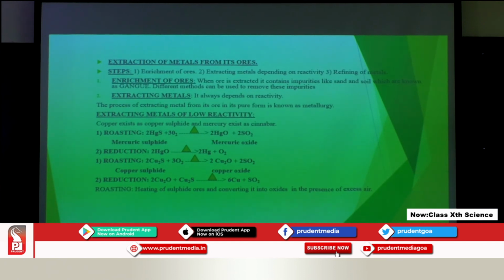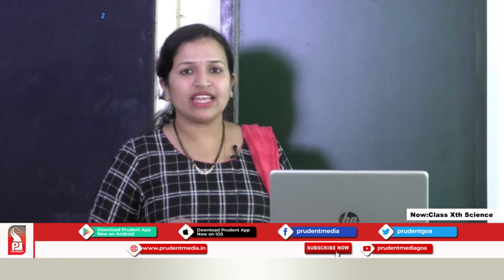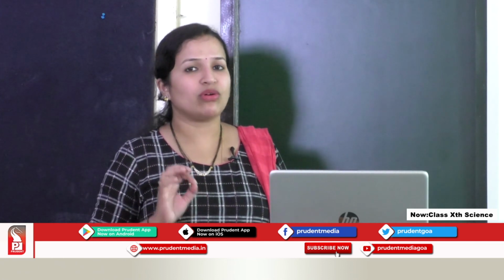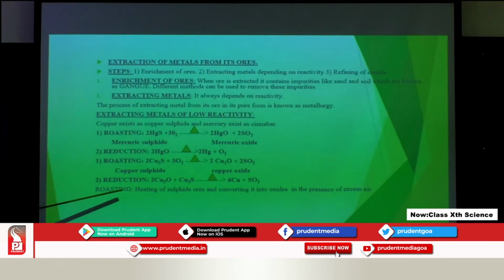Roasting is nothing but heating of sulphide ore and converting it into oxide in the presence of excess air. Air means oxygen. Here the sulphide ore is heated, extra oxygen is supplied to it, and we get the formation of an oxide.